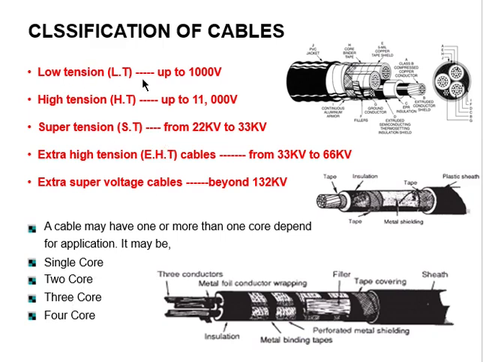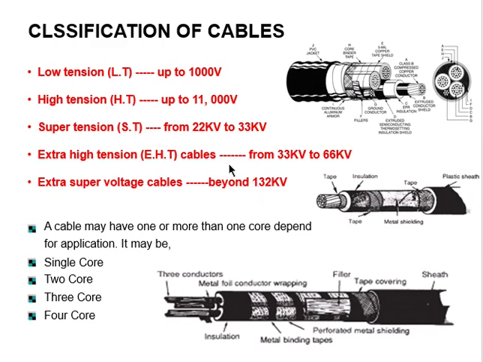Okay, first, based on voltage, the low tension cable. Low tension cable means if the voltage range is from 1 volt to 1000 volt, then that cable comes under a low tension cable. If your voltage range is from 1000 volt to 11000 volt, then that cable comes under the high tension cable. If your voltage range is from 22 kilovolt to 33 kilovolt, then that cable comes under a super tension cable. Extra high tension cable is from 33 kilovolt to 66 kilovolt, and extra super high voltage cable is beyond 132 kilovolt.